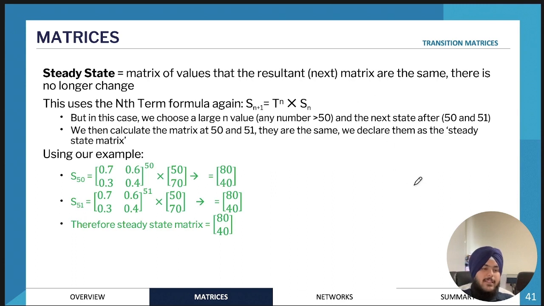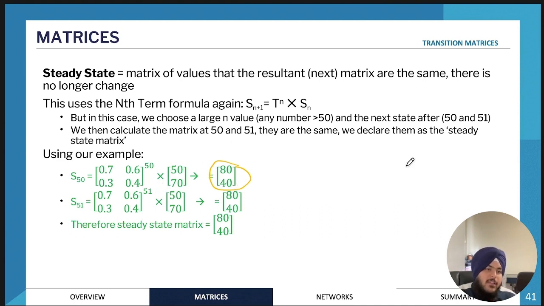And then we'll have a look at the steady state. So all transition matrices will reach a steady state, and the steady state is the point where the values stop changing. So after maybe 50 days, the number of kids at the oval and the number of kids at the canteen are going to stop changing. It's going to be 80 every day and 40 every day. That's also called equilibrium, where the values reach a point where they don't change anymore. And all transition matrices are going to have this.